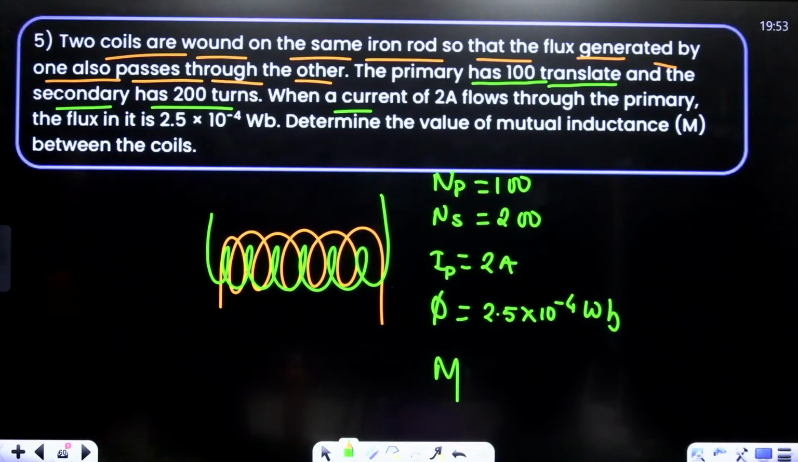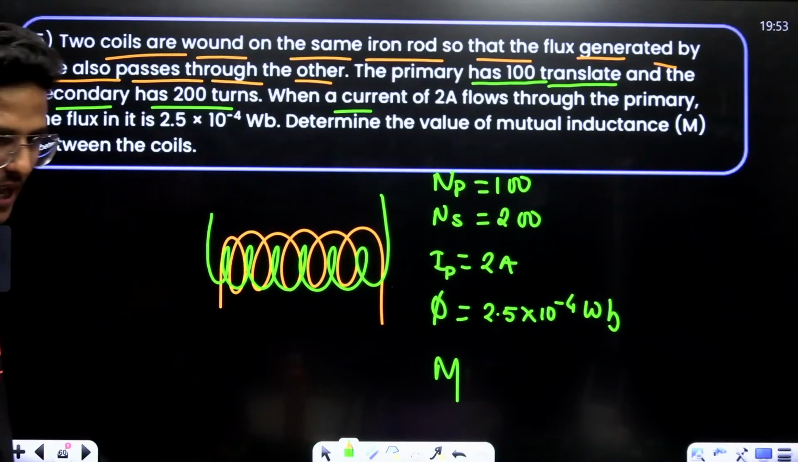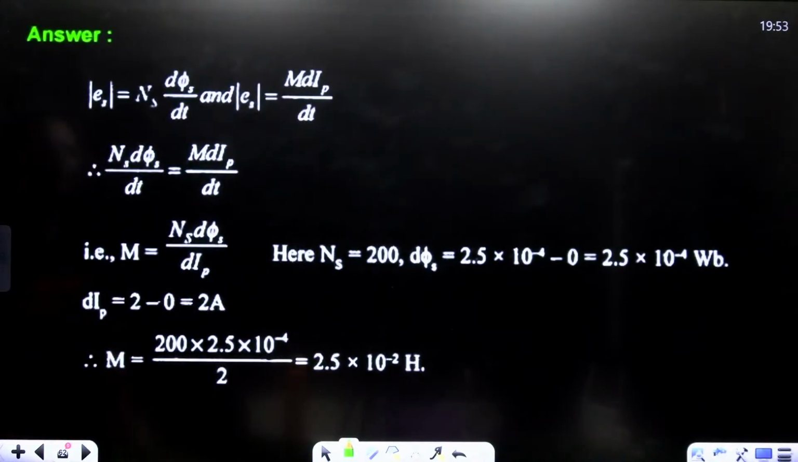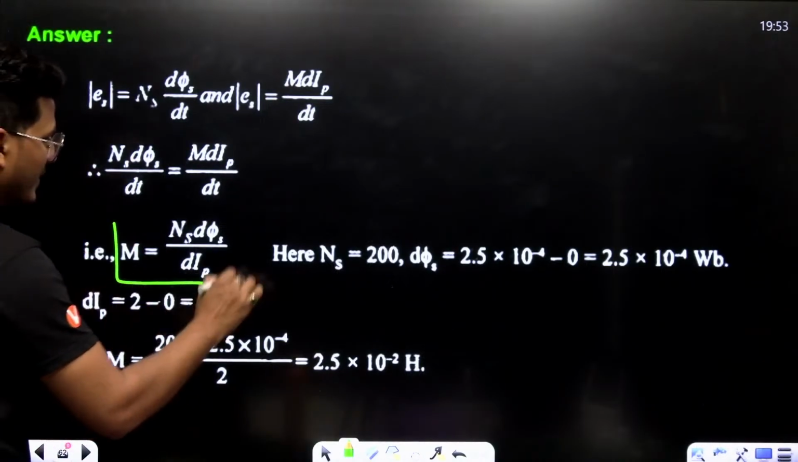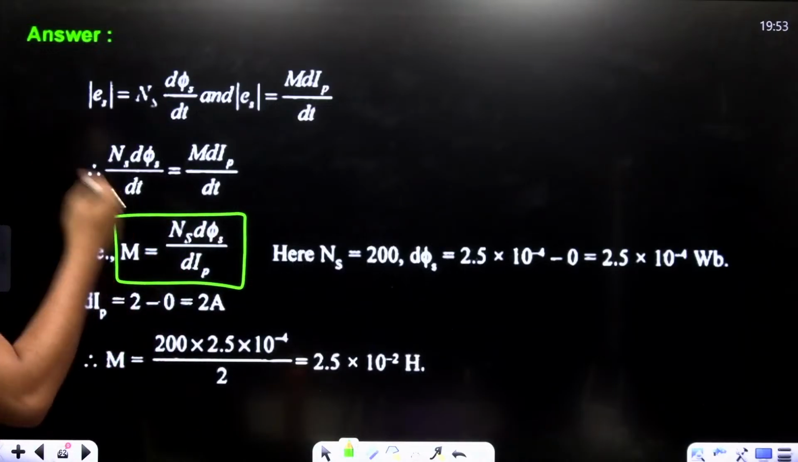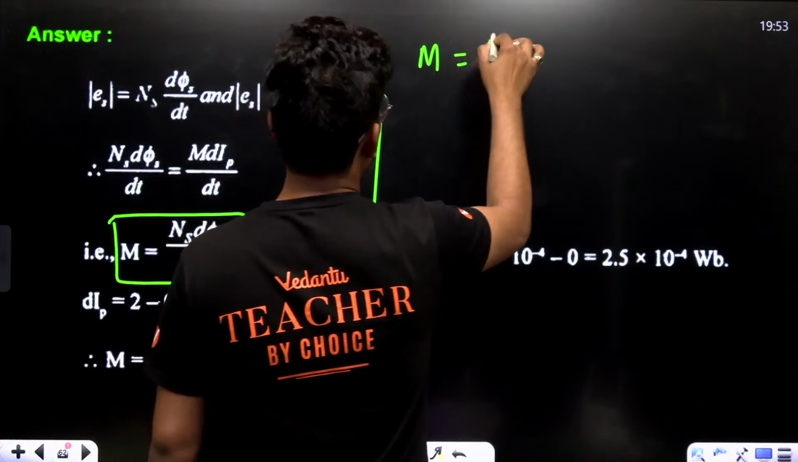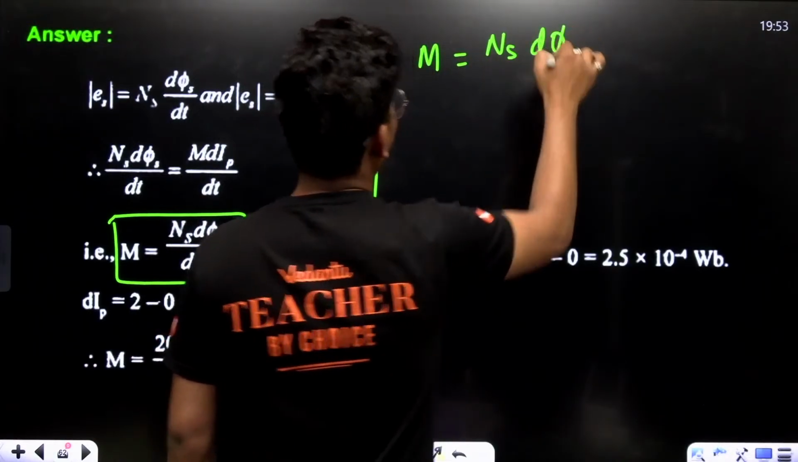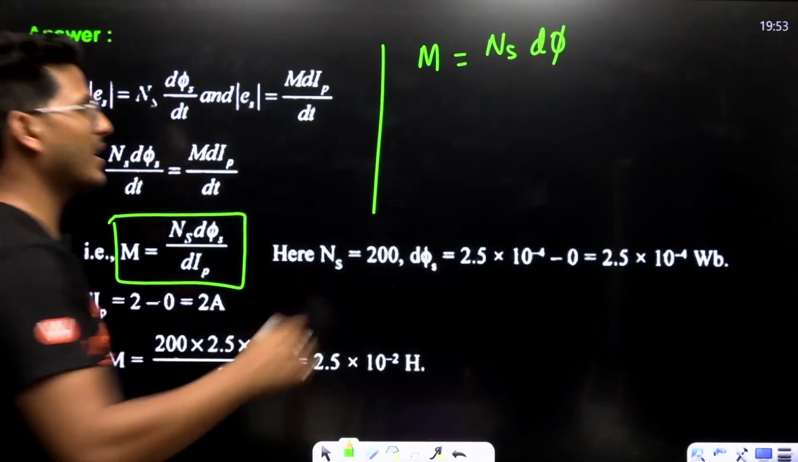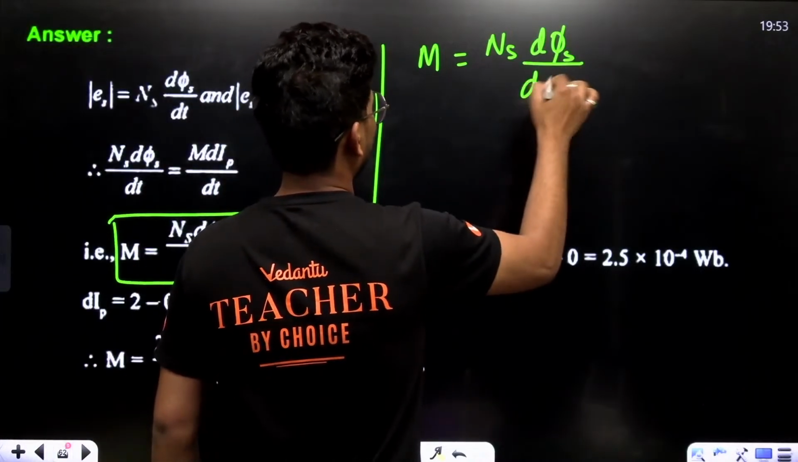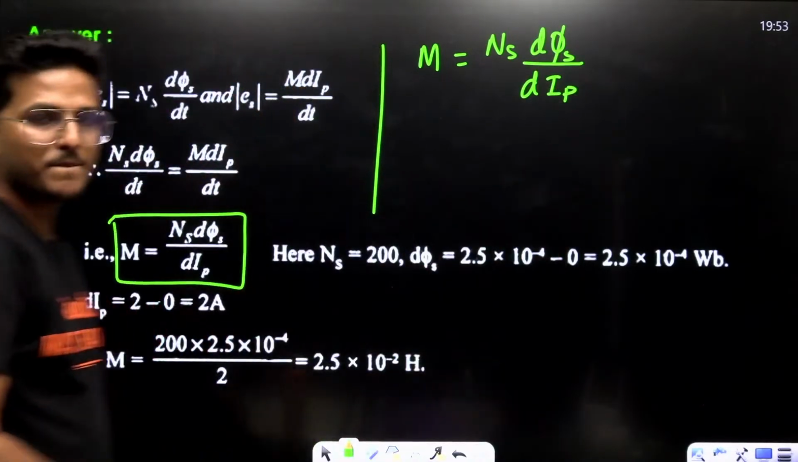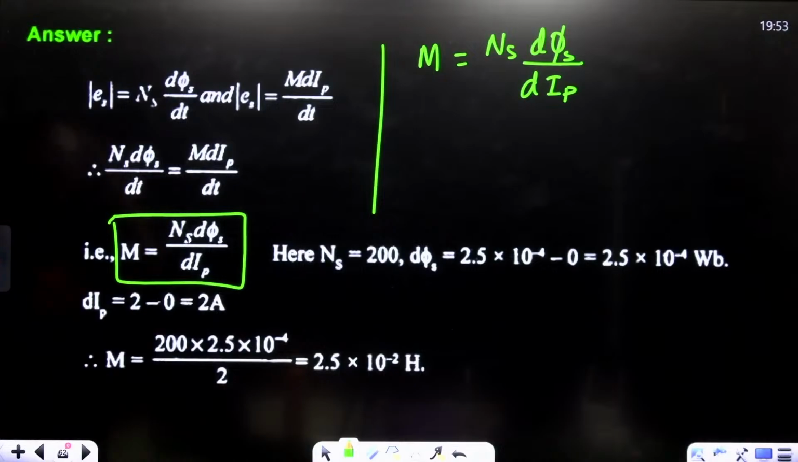Mutual inductance. We have to calculate mutual inductance. See, mutual inductance is basically number of turns in secondary. You can write here: mutual inductance M is number of turns in secondary, Ns, into d phi s upon dIp. Now we have to calculate these values.